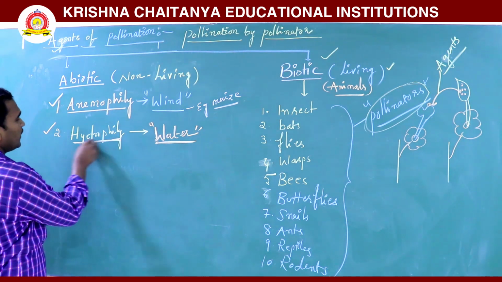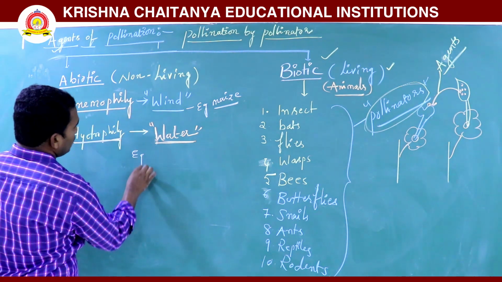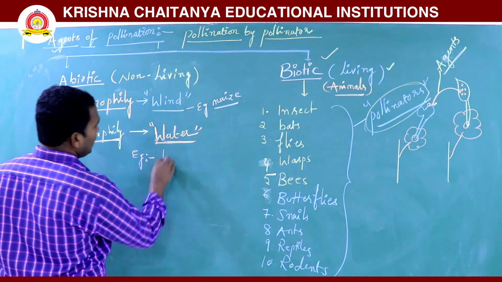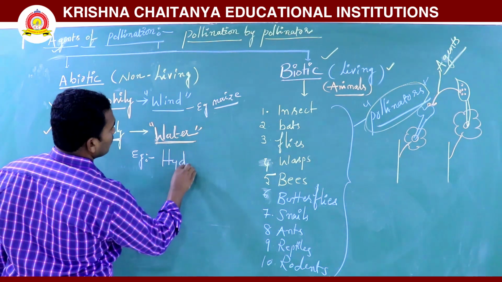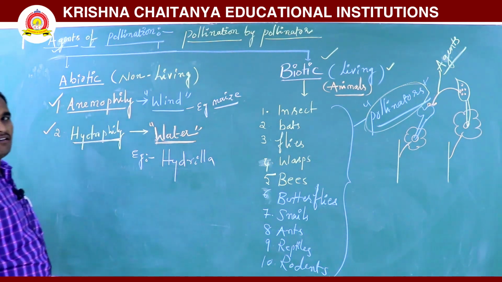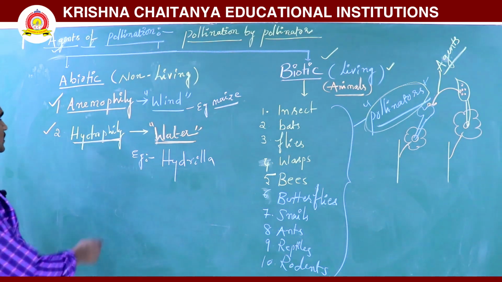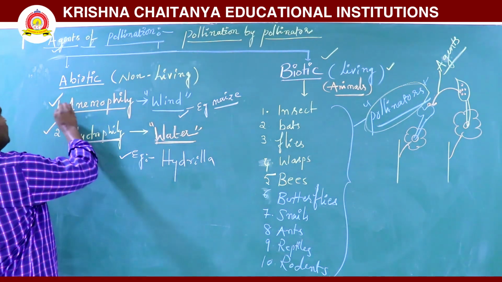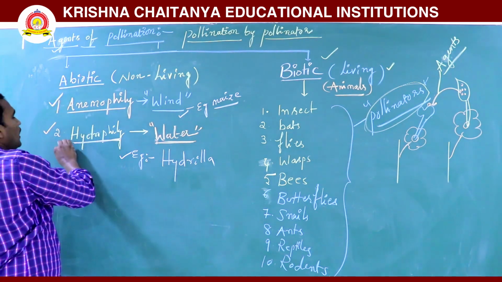In hydrophily, the examples are Hydrilla and Vallisneria.